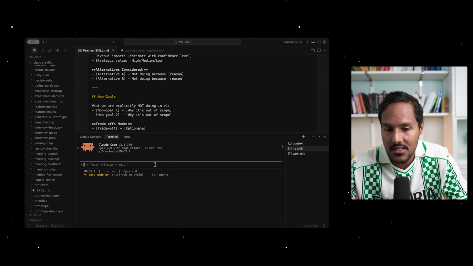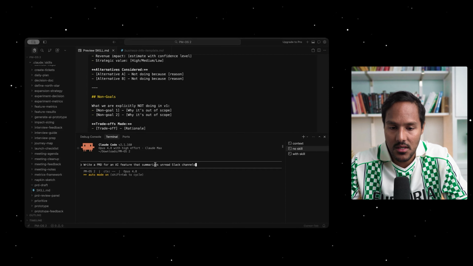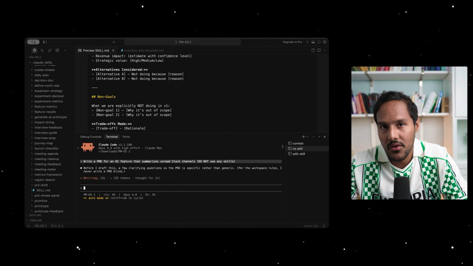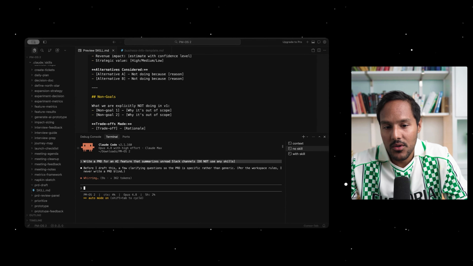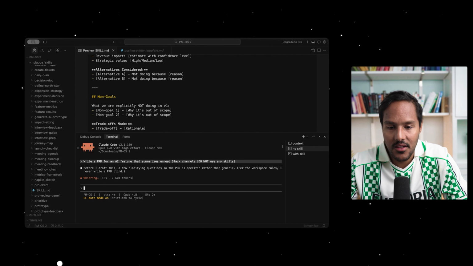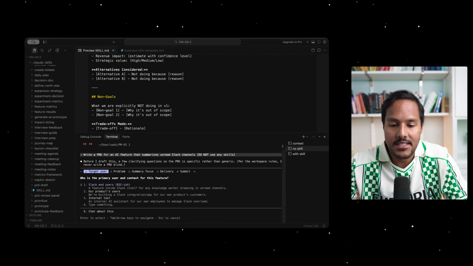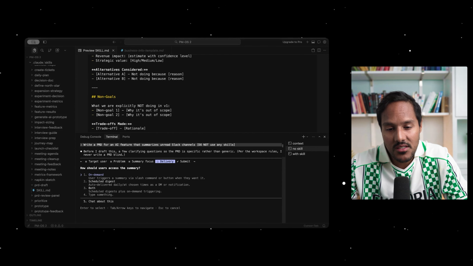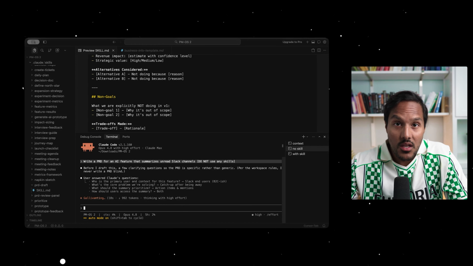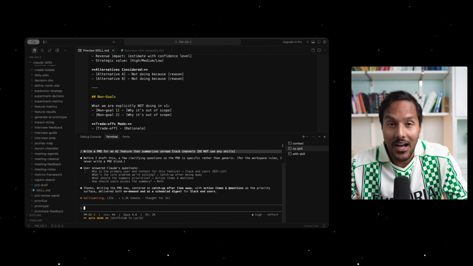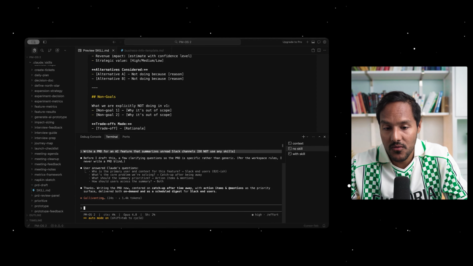So let's go ahead and see what happens if we don't use this skill. We're gonna ask it to write a PRD for an AI feature that summarizes unread Slack channels. Now, normally it would go ahead and just use the skill, but here we've asked it to not use the skill, so we've actually put that into there. There's gonna be some questions that it asks you, which is a good thing. That is some of the intelligence that's already built into a high quality model like Opus 4.8.